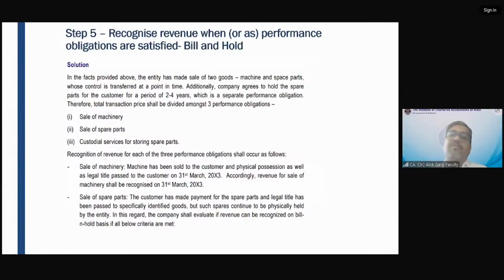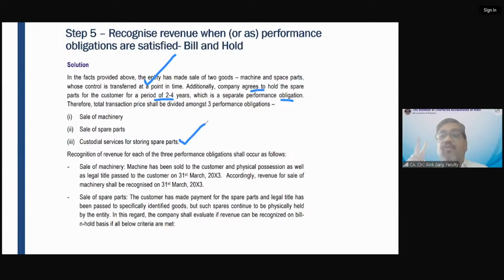In this question, if you will see, the entity has made sale of two goods, right? Machine and spare parts, where control is transferred at a point in time. Additionally, the company agrees to hold the spare parts for a customer for a period of 2 to 4 years, which is a separate performance obligation, right? And what is that? That is a custodial service for storing spare parts. If you were the supplier, would you hold these goods for 2 to 4 years for a customer free of cost? Answer is no. So this entity is holding the spare parts for 2 to 4 years in its warehouse in a separate section. This means this company is also providing custodian services, warehouse services, right?